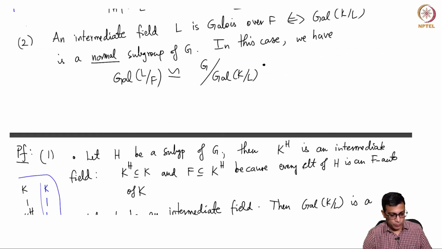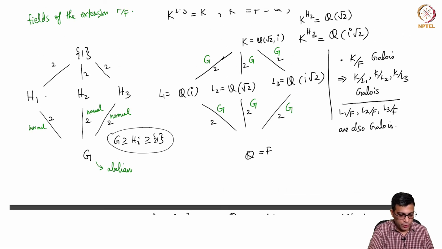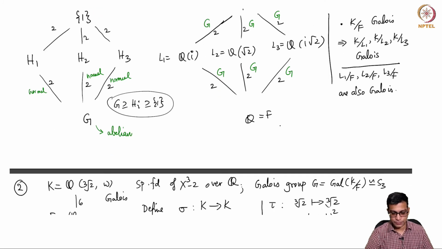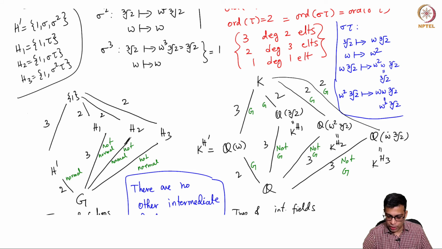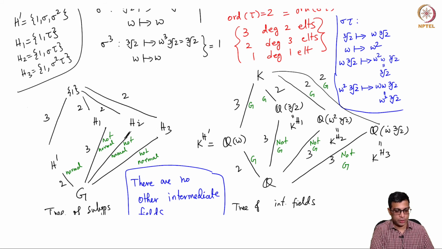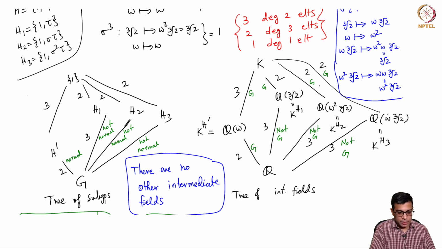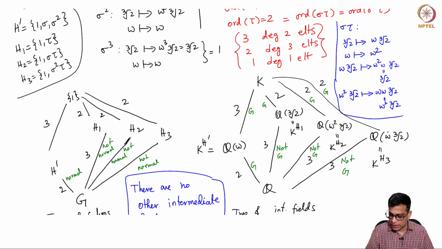Okay, so before we prove number 2, let me just go back to the examples that we looked at in detail. Here you have subgroups of order 2, and these subgroups also have index 2, so these are degree 2. In this example, H' is a subgroup of order 3, so [K:K^H'] is degree 3. H1, H2, H3 are subgroups of order 2, hence K is degree 2 over the corresponding fixed fields. And the index of H' is 2, so this is 2. The index of H1, H2, H3 are all 3, so these are all 3s, okay?